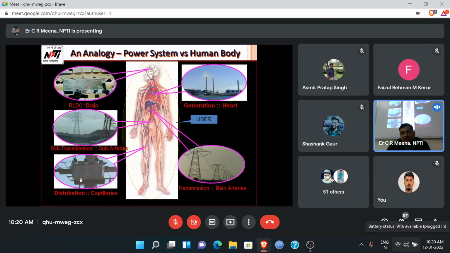A very important thing is the regional load dispatch centers. The power system has controlling centers, because where power is required more and where less, everything is controlled by the regional load dispatch centers. RLDC is the regional load dispatch center. According to the human analogy, the RLDC represents the human brain, because if suddenly some accident or mishap happens while we are going on the way, we have to stop immediately.